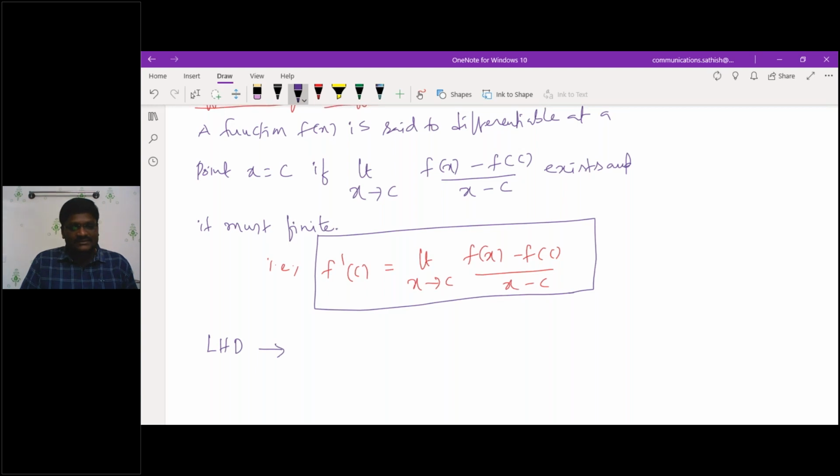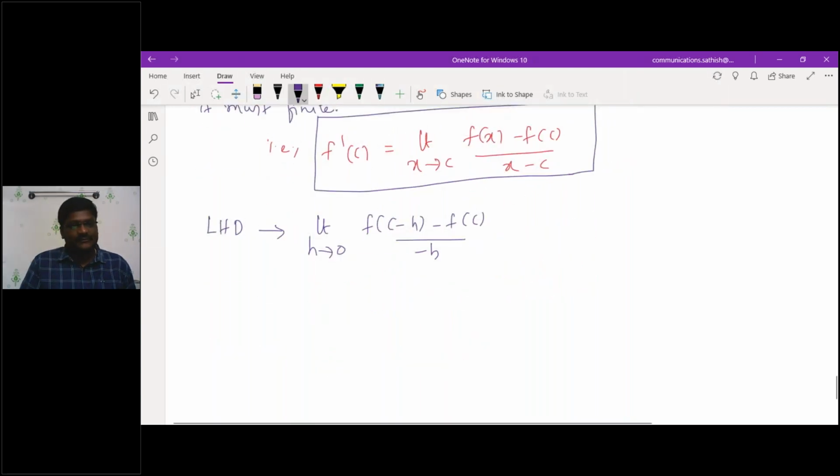Left hand derivative means, maybe you studied in your academics, limit h tending to 0 of f of c minus h minus f of c by minus h. This is left hand derivative. Similarly, right hand derivative means c plus h.